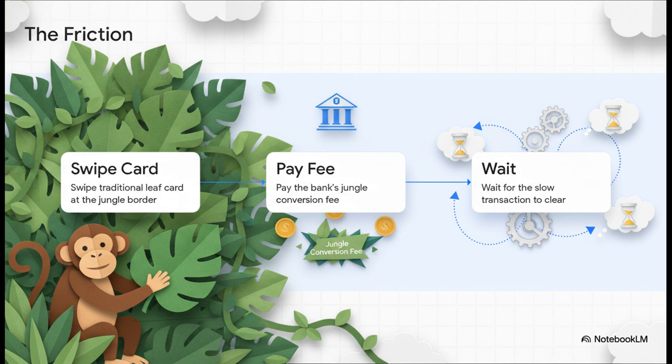We're actually going to slow down our pacing right here to really emphasize the absolute friction of this reality as described by the source. You swipe, you get hit with a fee. You wait. The traditional leaf system is painted as incredibly inefficient, totally bogging down what really should be a completely simple, joyful exchange of value.